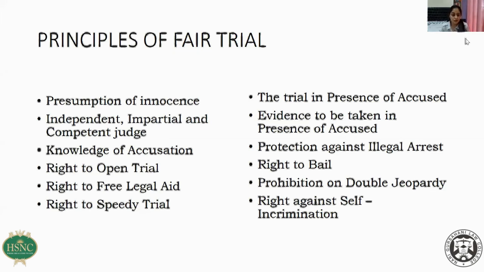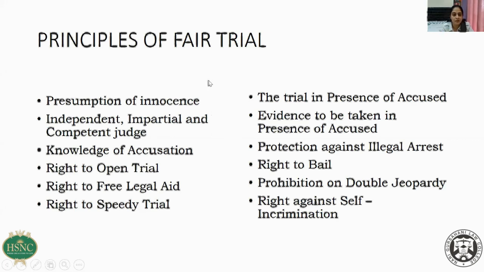But under certain acts, confessional statements are made admissible, like under MOCA, under UAPA. Confessional statements are made admissible. But in general, every accused has a right not to self-incriminate himself. He is not required to give the details of what he has done. So these are the principles of fair trial. I think I have finished today well within time.